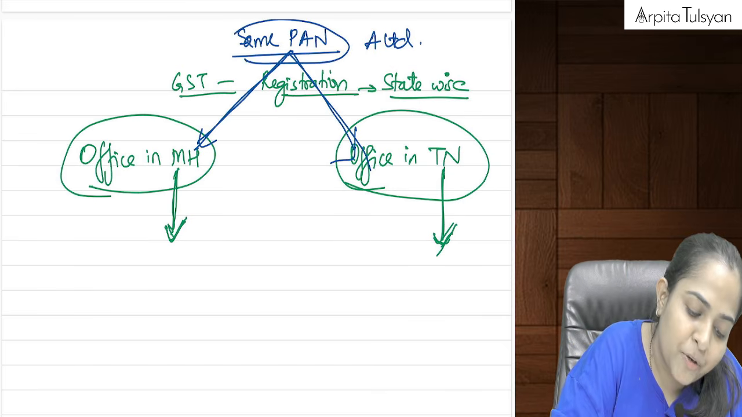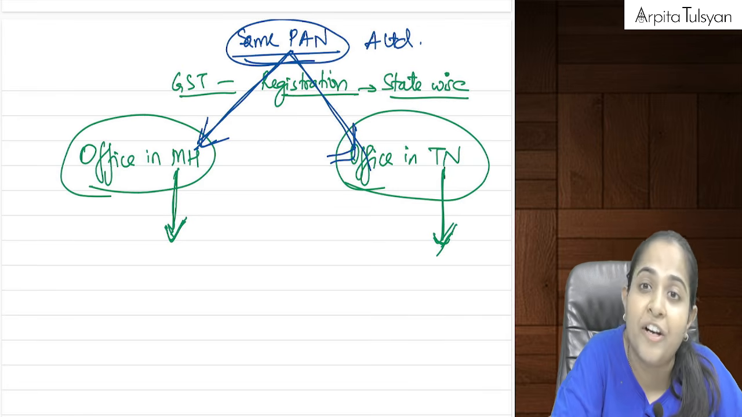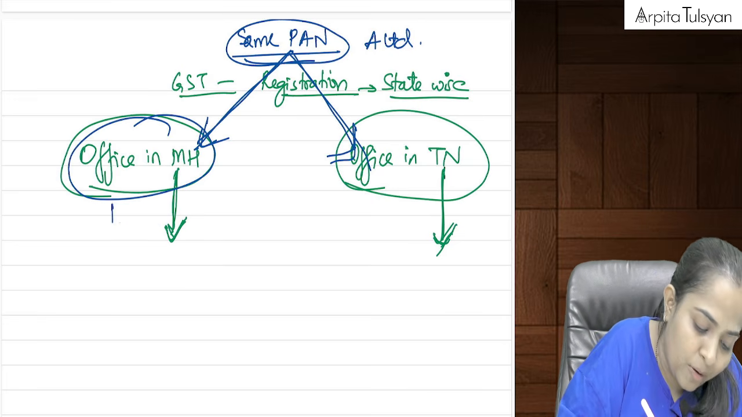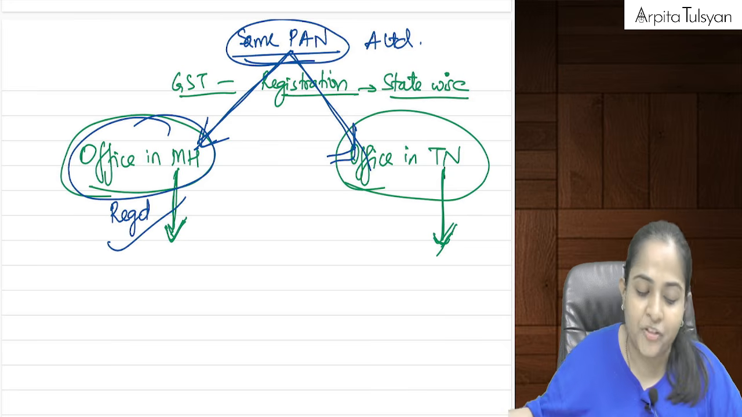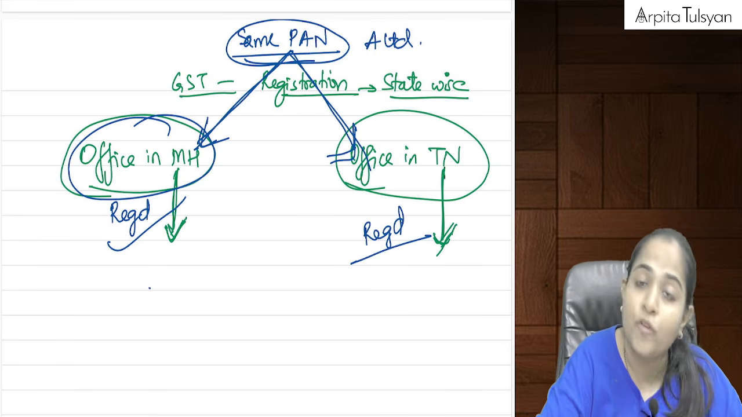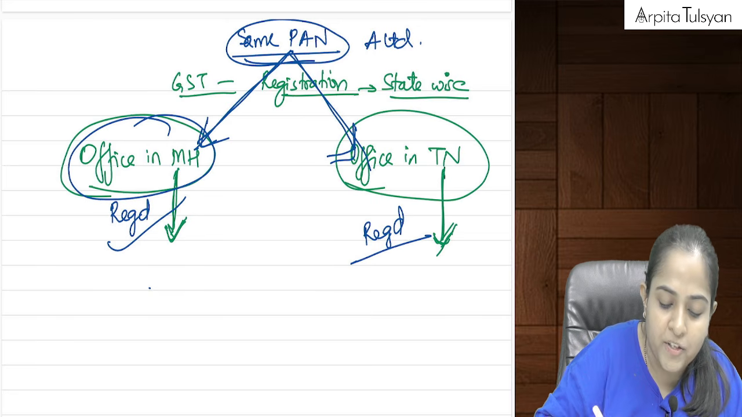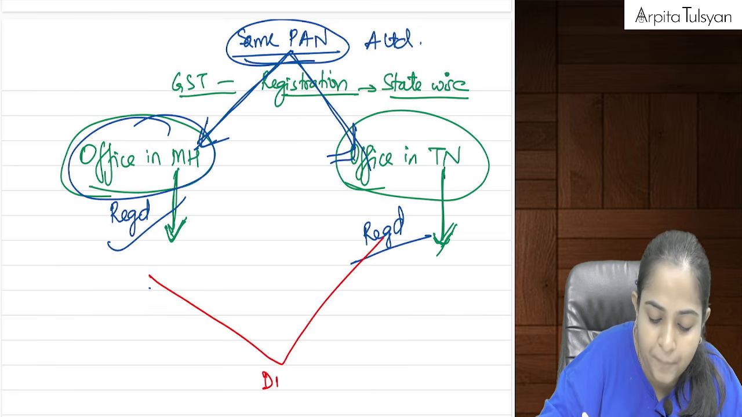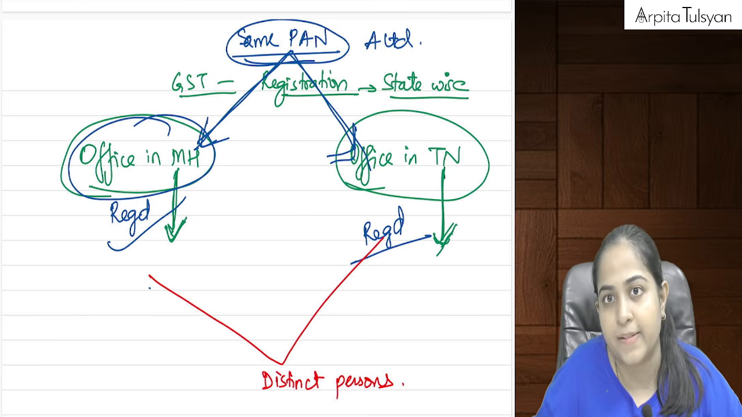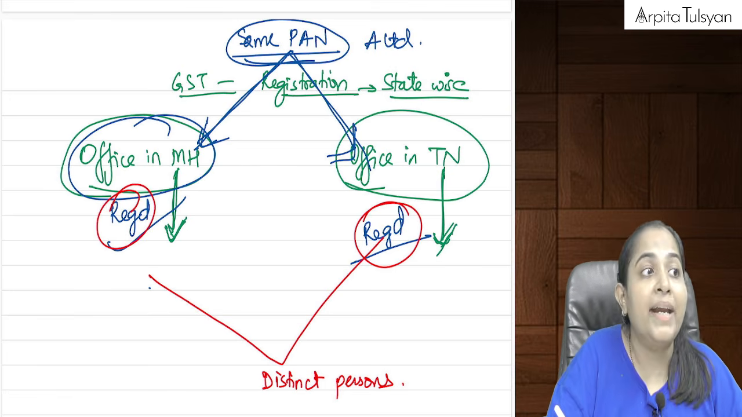So can I say the person is having the same PAN but is having two business offices, two different offices in two different states? Now let's say this person has obtained registration in Maharashtra and this person has obtained registration in Tamil Nadu. Both of the offices are GST registered. So in such a case, these two offices will be called distinct persons, provided both of them are registered.